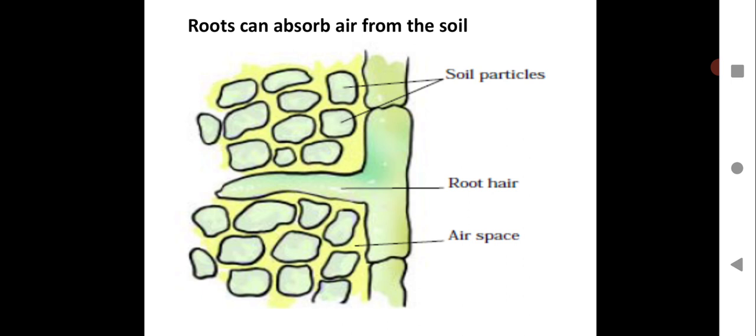And the root here, if you see the root in the diagram, just see the labeling over here. The root is magnified, and the diagram is shown like that. A fine structure on the root will take up the air and give it to the root. So this is how roots can absorb air from the soil. Just have a look, it gives a clear picture of the absorption of air from the soil by the roots.